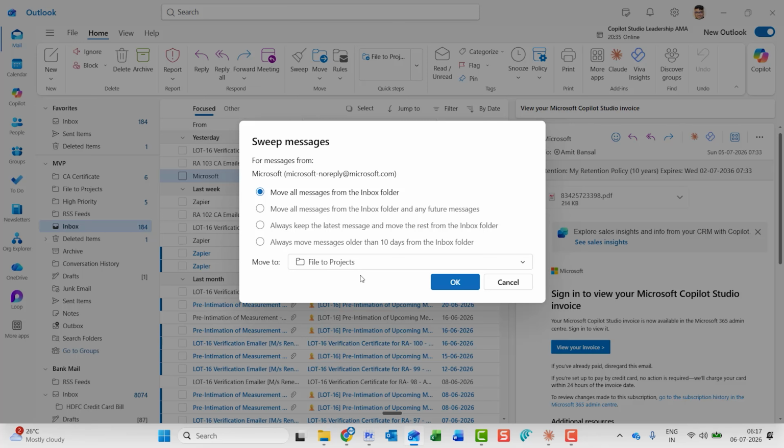So the only difference between Quick Steps and this Sweep feature is that Sweep is designed for a specific email address, but the Quick Step you can execute on any email received from anybody. Simply select it, use your keyboard shortcut, and your email will be shifted to that folder.